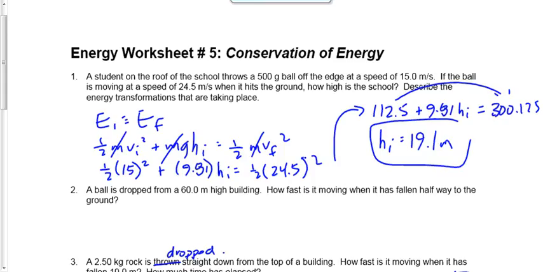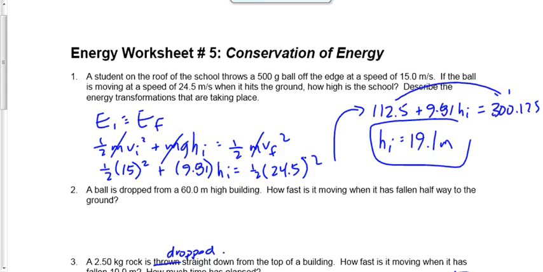Now, they do ask us to describe the energy transformations that are taking place as well. When we start off at the top of the building, we start off with kinetic and potential. As it falls towards the ground, we're not destroying or creating any energy, but we're converting from one type to the other. What's the conversion that's taking place? As it falls, potential energy turns to kinetic energy. Potential energy decreases, kinetic increases, so it's a conversion of potential to kinetic.